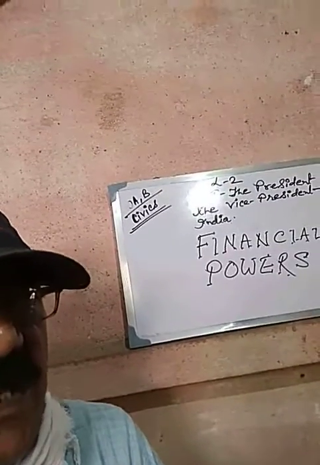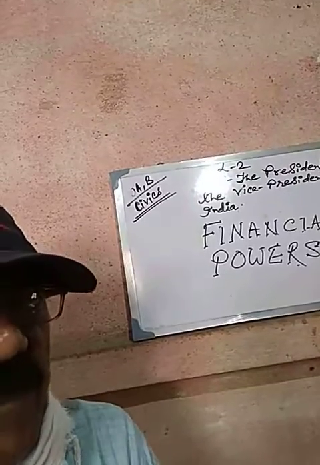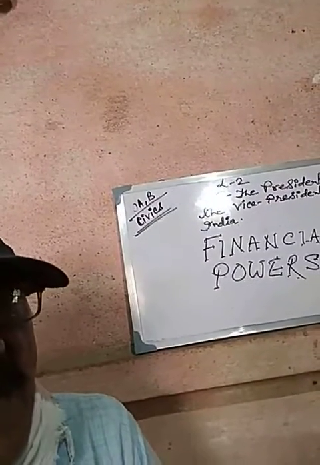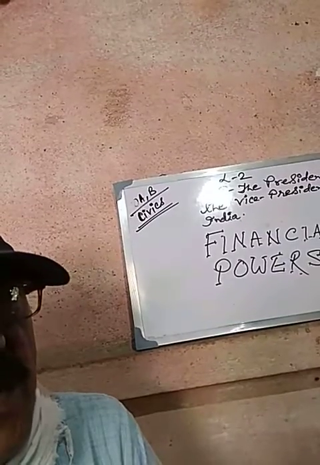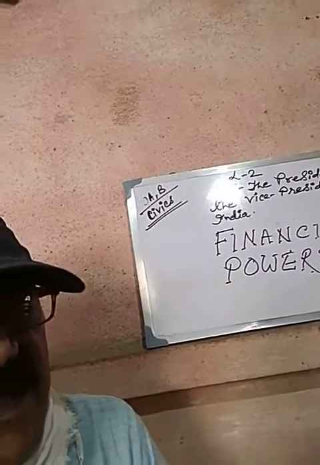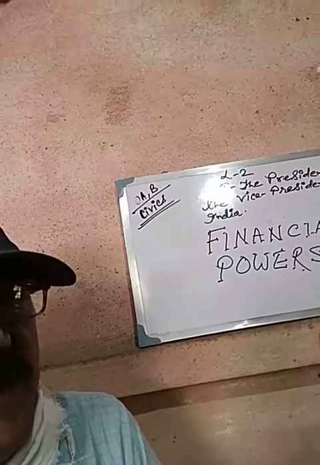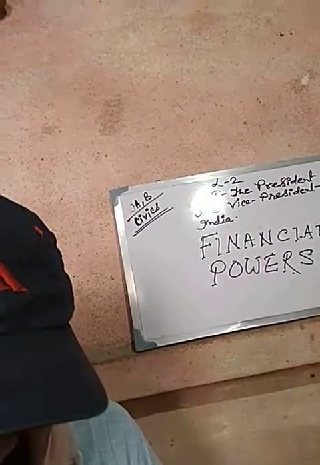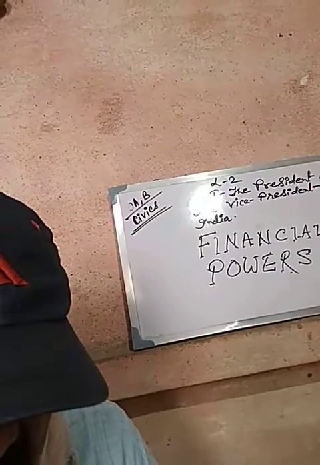If the President considers that an unnecessary amount of money is going to be spent, the President can interrupt the spending of money. That's why such expenditure should be subsequently approved by Parliament.